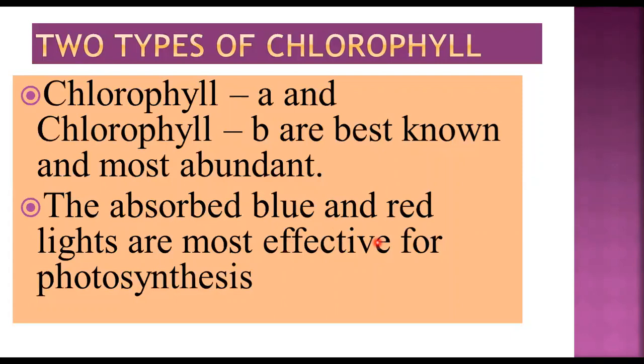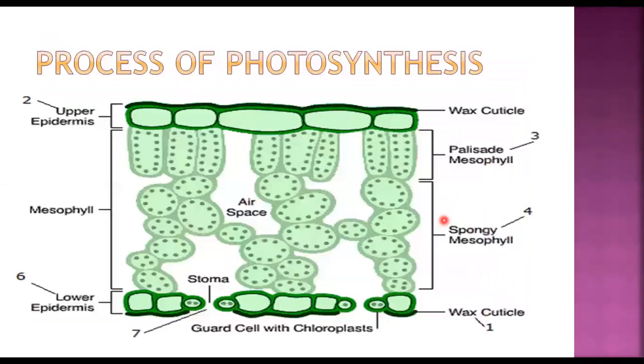So remember, chlorophyll A and chlorophyll B are best known, and the most effective light, the absorbed wavelength of the light in which photosynthesis is carried out maximum, is blue and red. Okay. Now the next part is the process of photosynthesis.